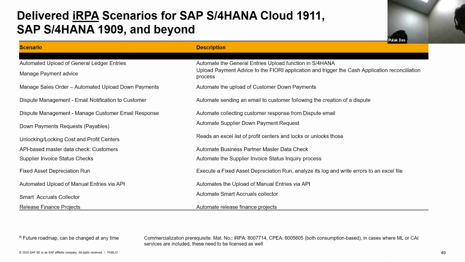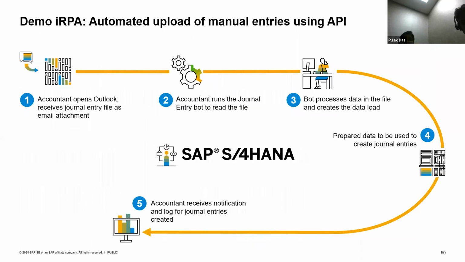So there are a couple of scenarios here in the RPA area which will help reduce mundane tasks and activities for the accountants. One such case is this automated upload of manual entries using the API, where the accountant needs to open Outlook, receive the journal entry file in an email attachment, and run the journal entry bot to read the file. Instead of the accountant doing this job, now the bot will open Outlook, read the journal entry file, process the data in the file, and create the data load, which will be created in the system using the API.